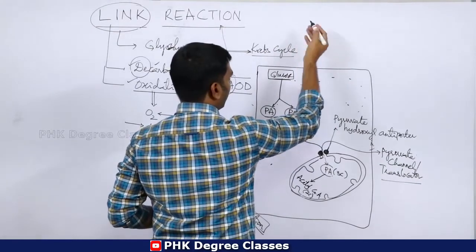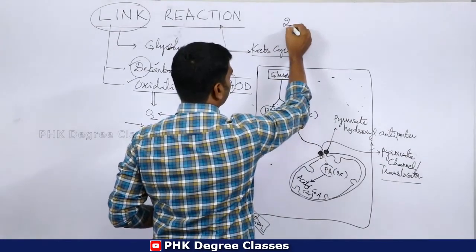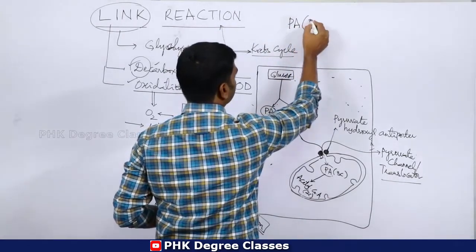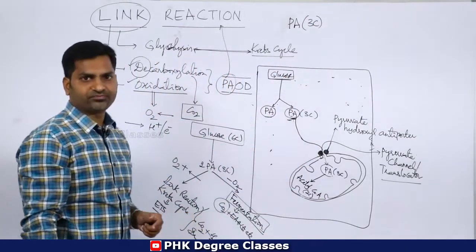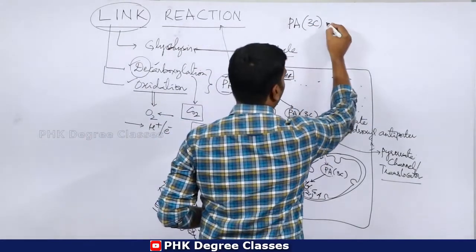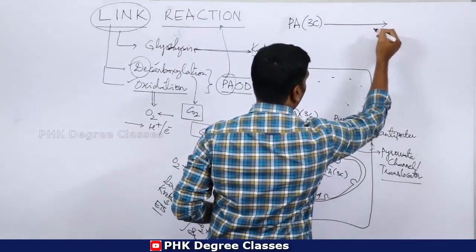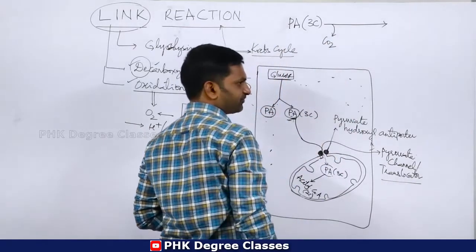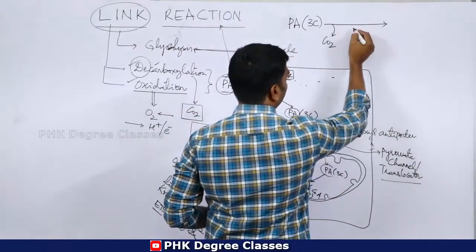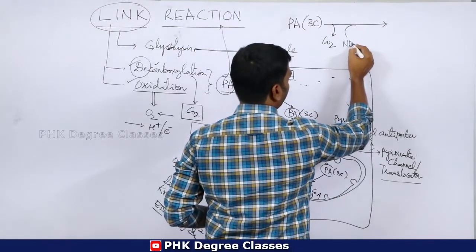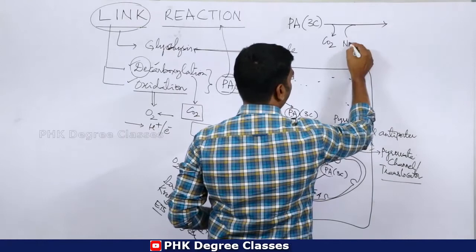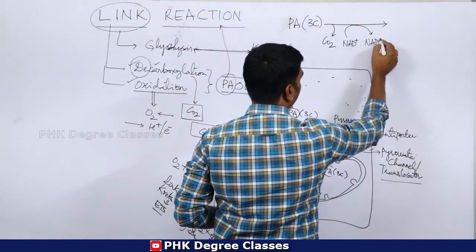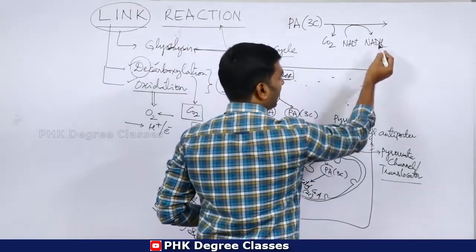Just have a look. Take 1 mole first. Pyruvic acid, PA stands for pyruvic acid, is a 3-carbon compound. Clear? Now this pyruvic acid loses 1 carbon in the form of carbon dioxide. During this conversion, NAD plus, nicotinamide adenine dinucleotide, is converted into NADH2.